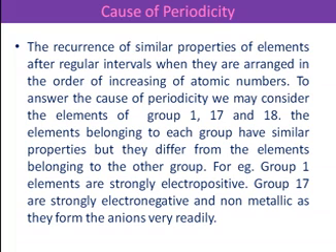Now the question arises, what is its cause? The elements belonging to each group have similar properties but differ from the elements belonging to other groups. For example, group 1 elements are alkali metals and these are strongly electropositive, whereas group 17 elements are strongly electronegative and are non-metallic in nature because they form ions very readily.